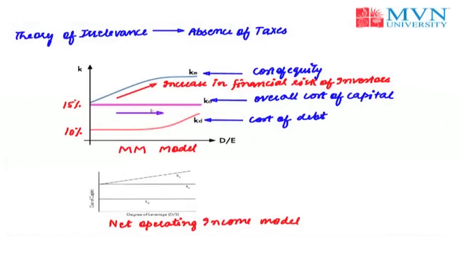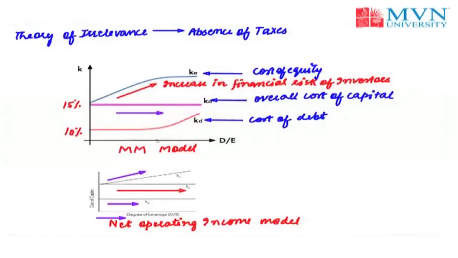You can see that up till now, the approach is just similar to the net operating income approach. In the net operating income approach as well, as and when we increase the leverage, the cost of debt remains constant, while the cost of equity keeps on increasing. And this increase in the cost of equity just offsets the advantage of the low cost of debt, and that is why the overall cost of capital remains constant.